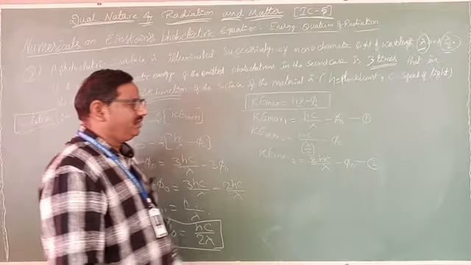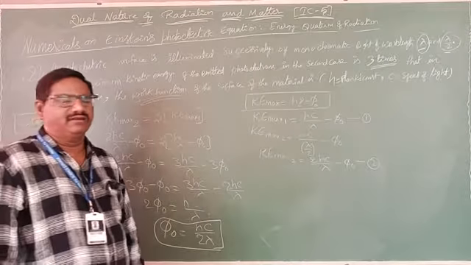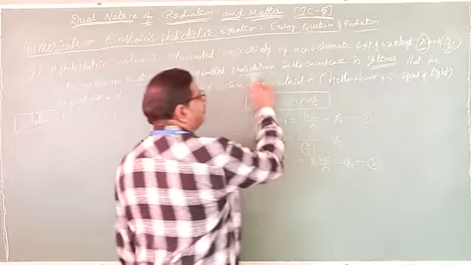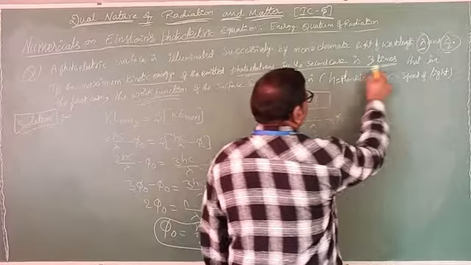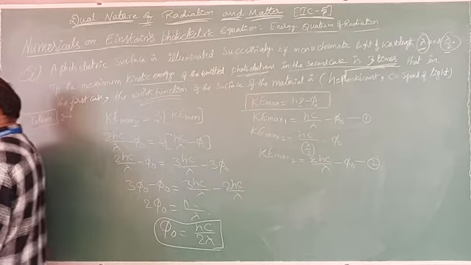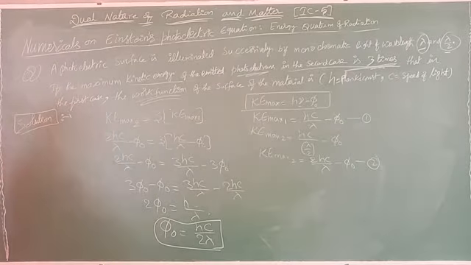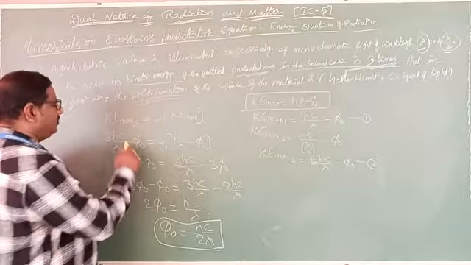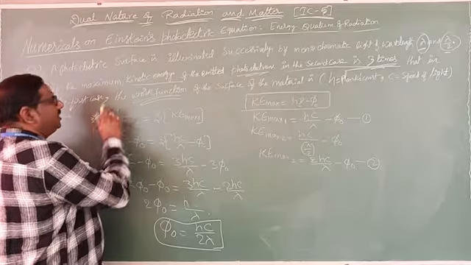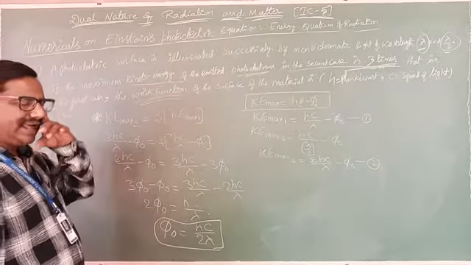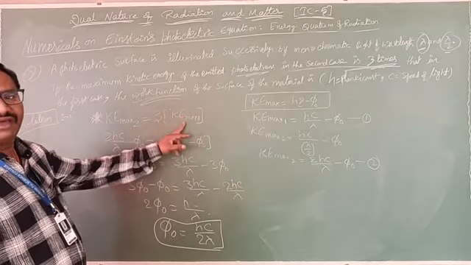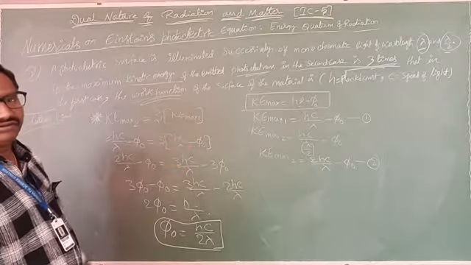Now by using these two equations, we have one small condition. What condition did they give? The kinetic energy of emitted photoelectrons in the second case is 3 times that in the first case. That means, what can you write? Ke maximum 2 equals 3 times the first kinetic energy, Ke maximum 1. This is the important data given according to the problem.